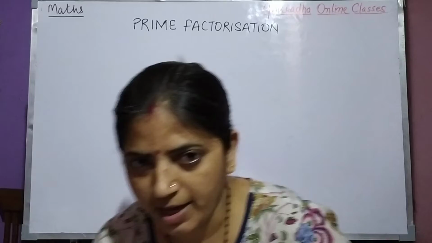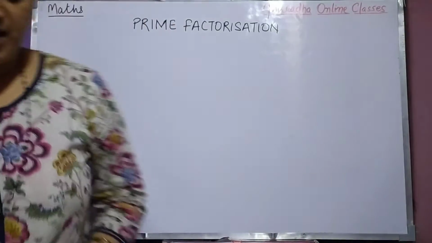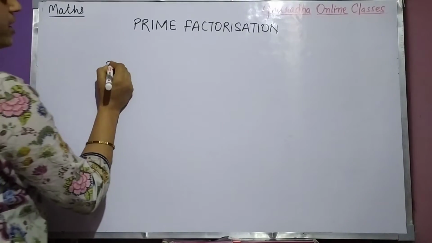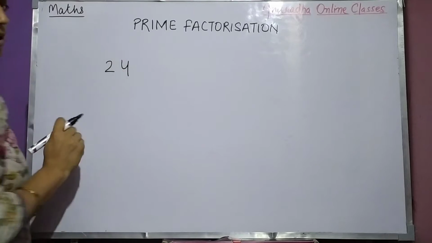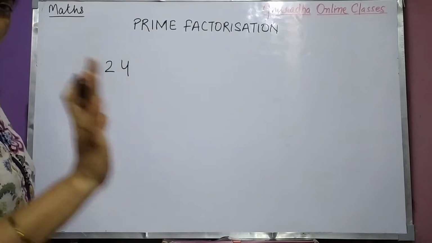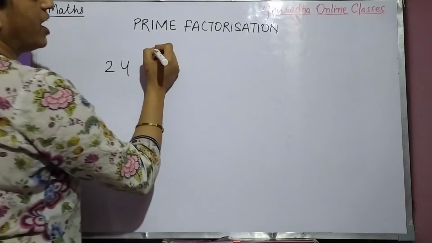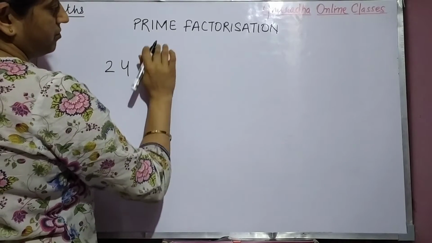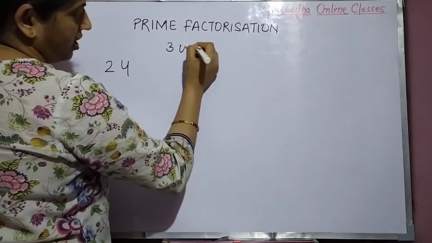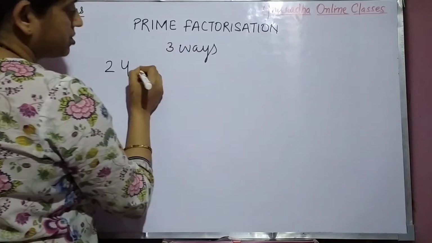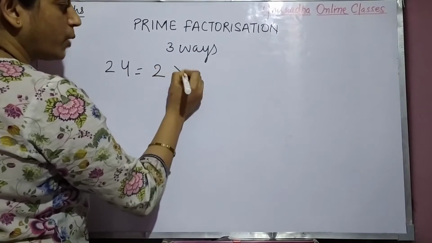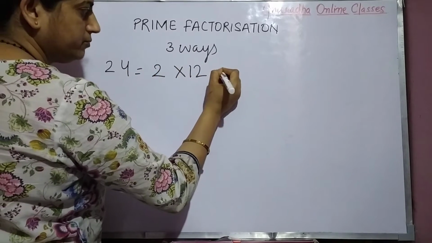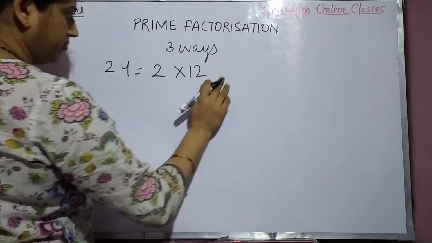So let us see. I have written one number, that is 24. I have taken the number 24. We can write this in three ways. In three ways I can write this. What? 2 12s are 24. Okay.